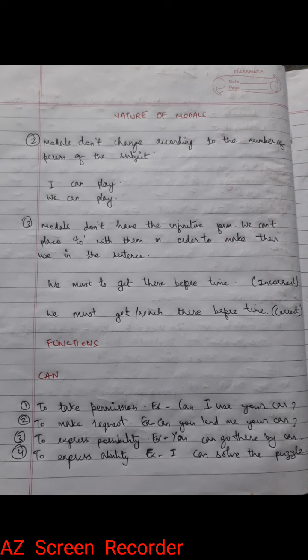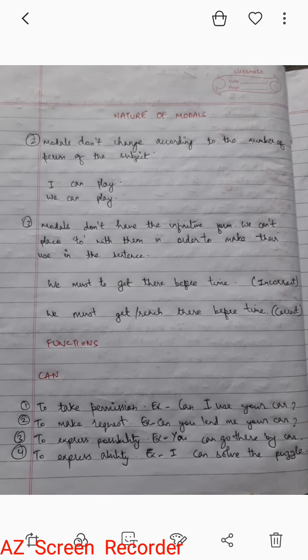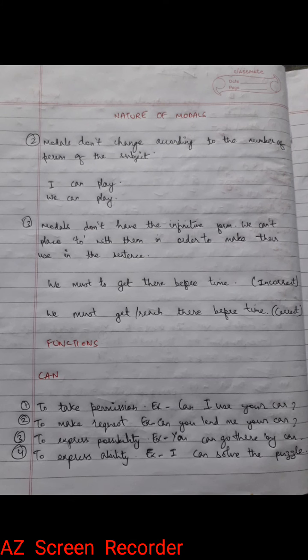First one is modals cannot be used alone. Second one is modals don't change according to the number or person of the subject. And third one is modals don't have the infinitive form. And now we'll move on to the functions. So first one is can.